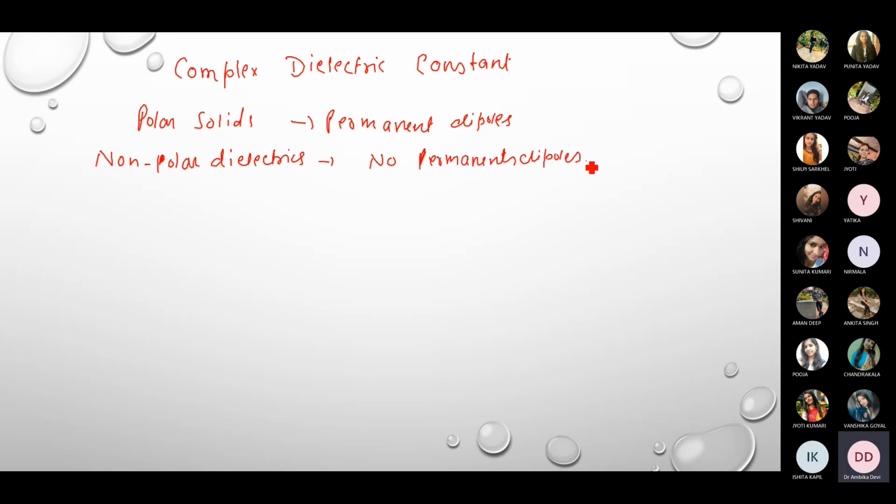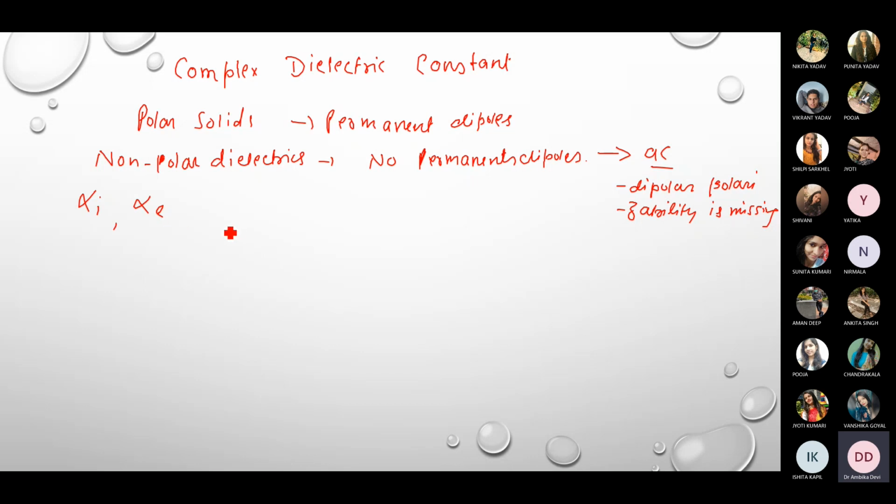But in case of non-polar solids, or non-polar dielectrics, there are no permanent dipoles inside the dielectric materials. So when they are kept inside the alternating field, the AC field, this dipolar polarizability will be missing. Therefore, in such materials, only electronic and ionic polarizability will be there. The contribution of ionic polarizability, alpha I, and the contribution of electronic polarizability, alpha E, will be there, right?